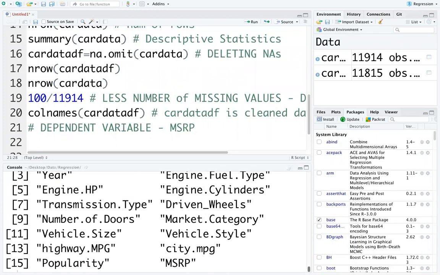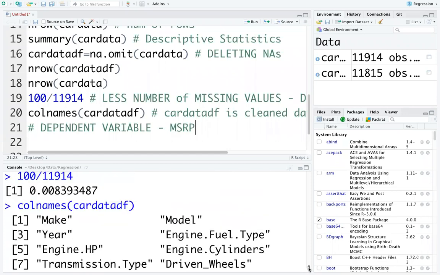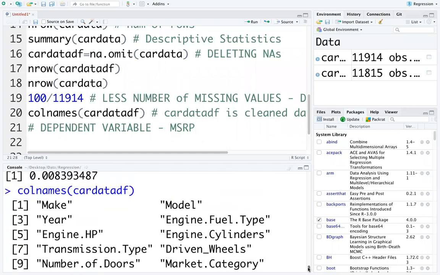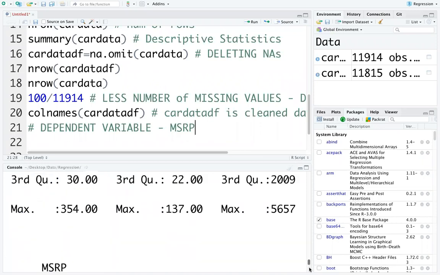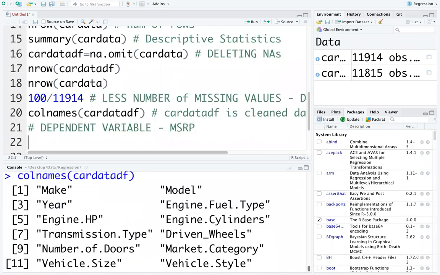Now, most of the data is shown as numerical data. Some of the data is shown as character data. Now, we need to convert.